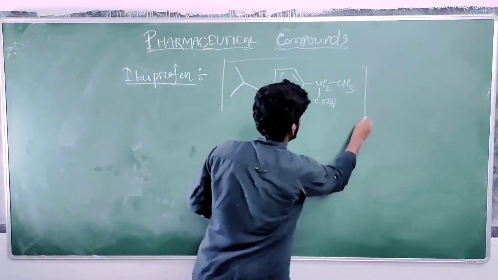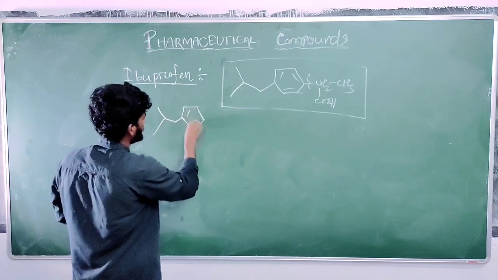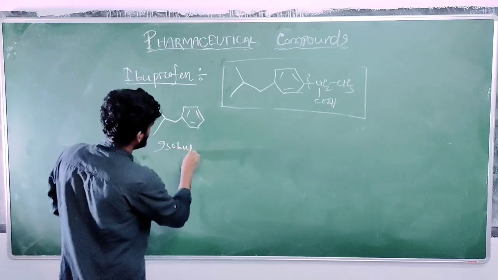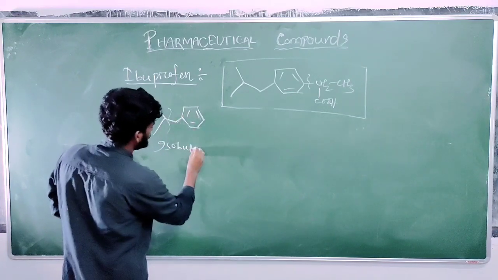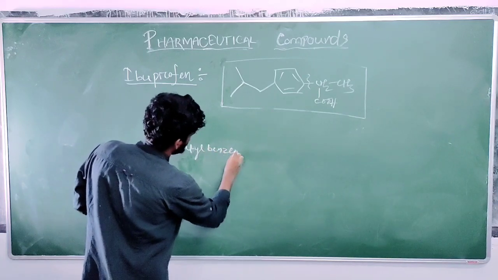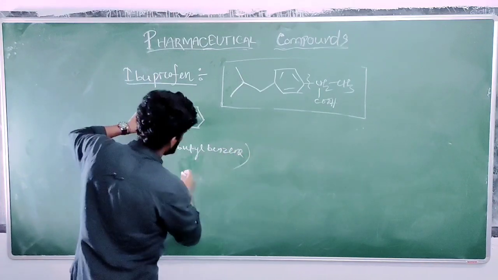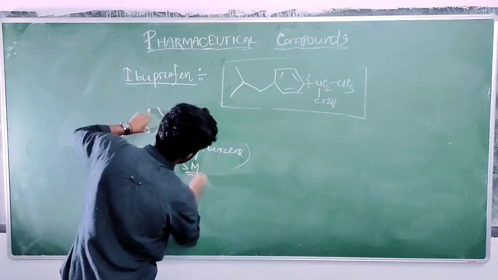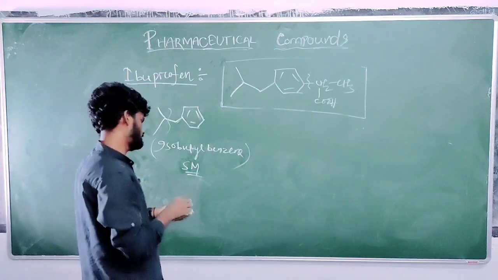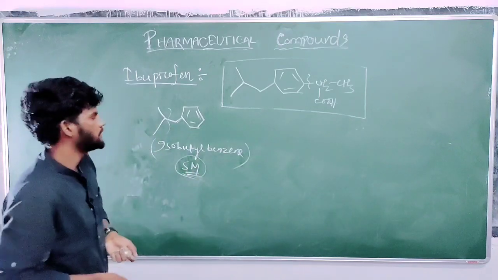So isobutyl benzene: the benzyl group, isobutyl benzene group. Let's take this as the starting material. This starting material is available in the market at the cheapest price. Okay, so we take it as the starting material. Next,